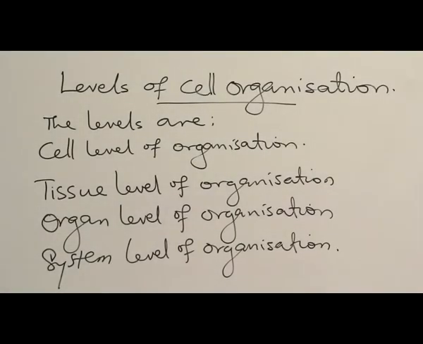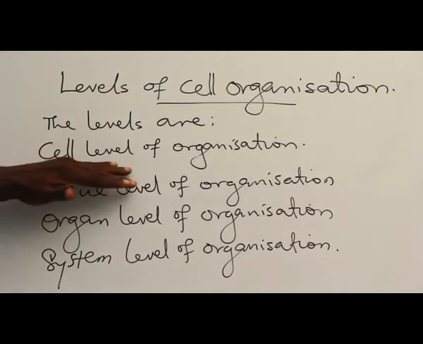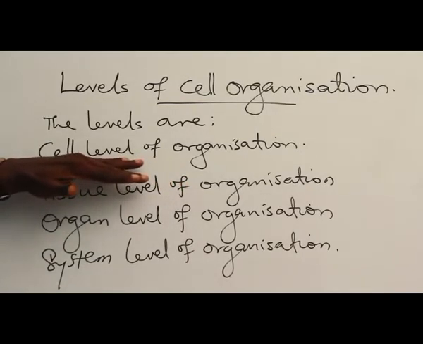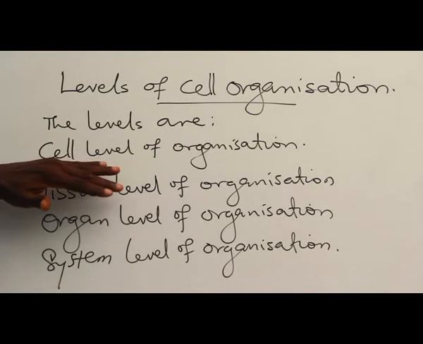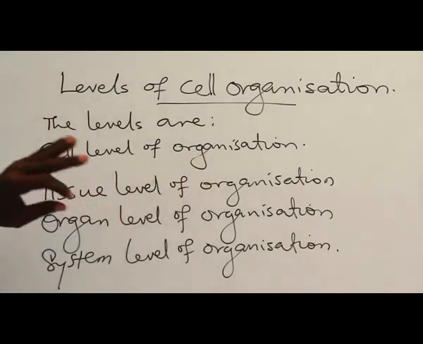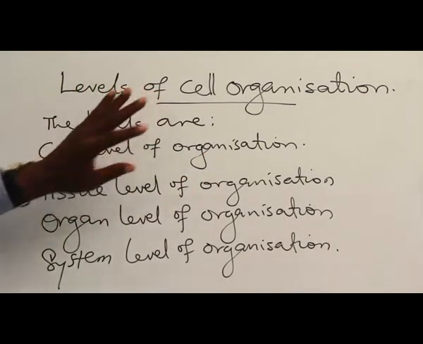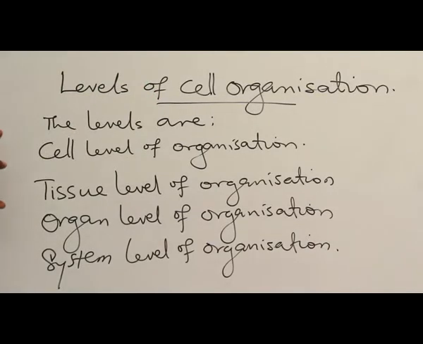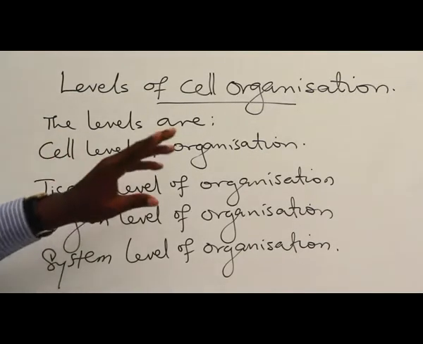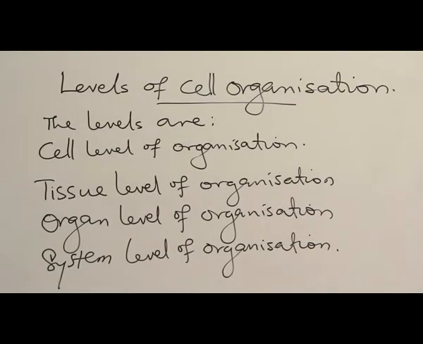The next area we are going to look into is level of cell organization. We all know that this level is classified into cell level of organization. When we talk about organisms existing as a cell, and even our body is made up of cells. That's why we have the cell as the basic unit of our body. Now, we have tissue level, and tissue is made up of a group of cells that carry out similar function.